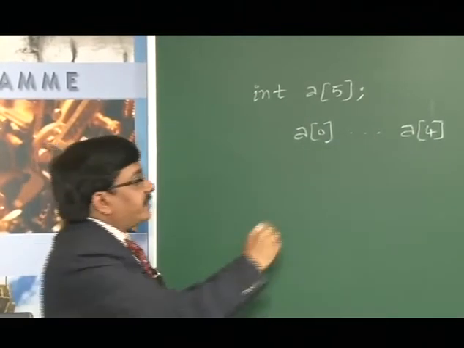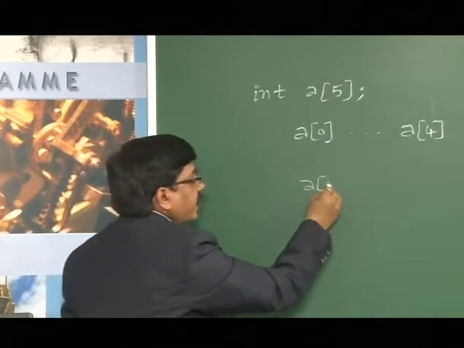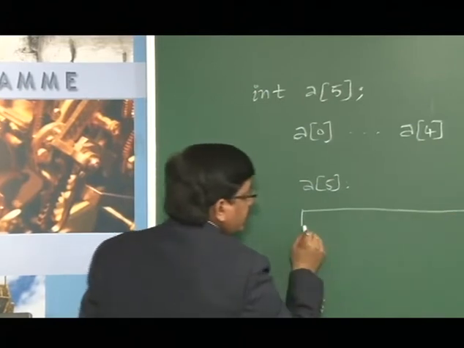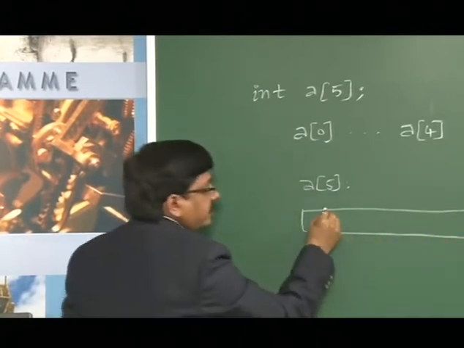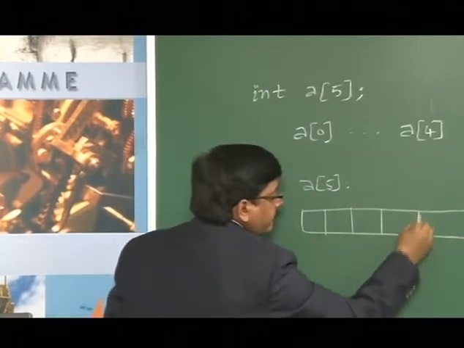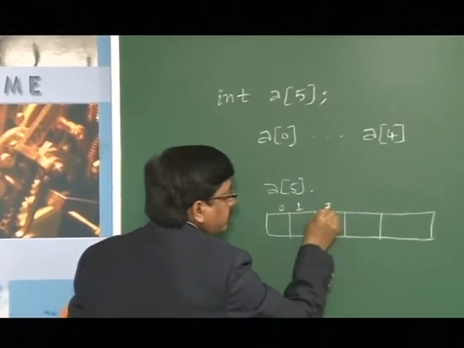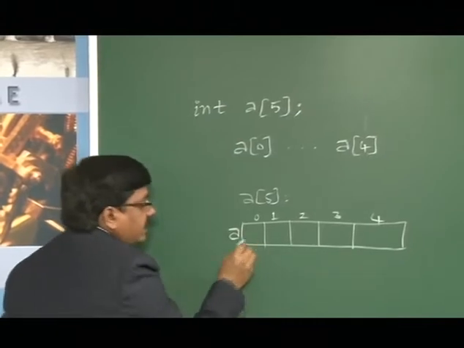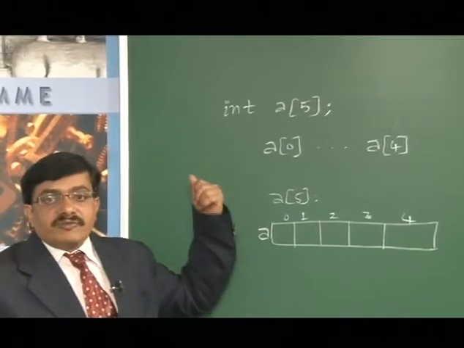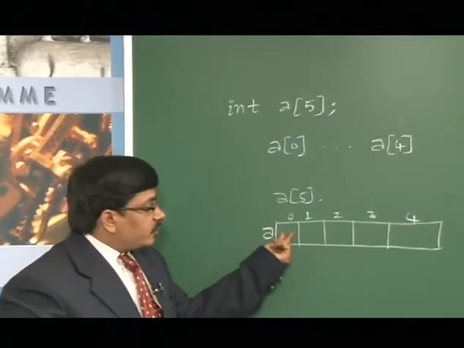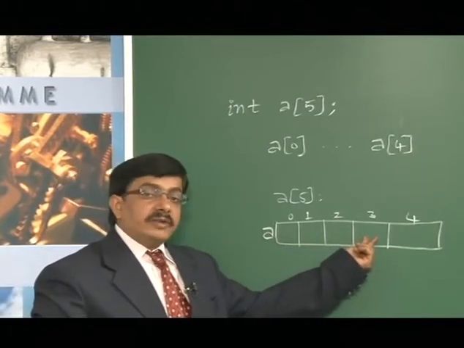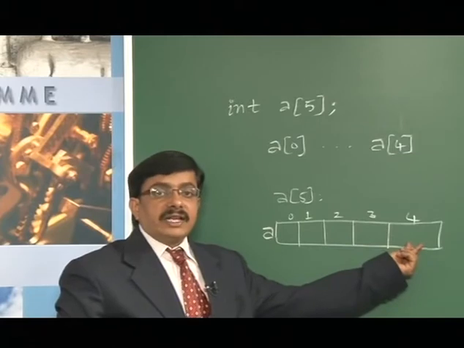Here if we try to access a of 5, we cannot access the element. We have seen that each integer takes 2 bytes of memory. So a of 0 will take 2 bytes, a of 1 will take 2 bytes, a of 2, a of 3 and a of 4 will each take 2 bytes.